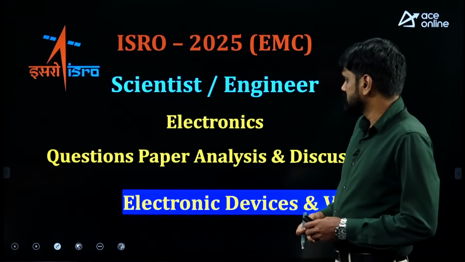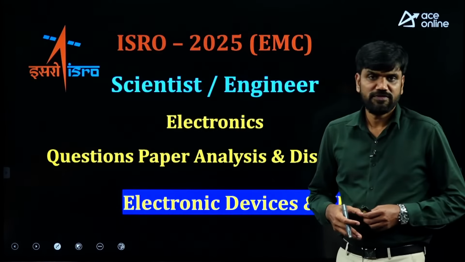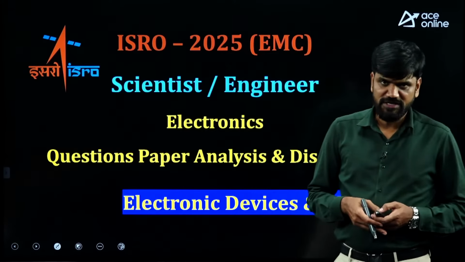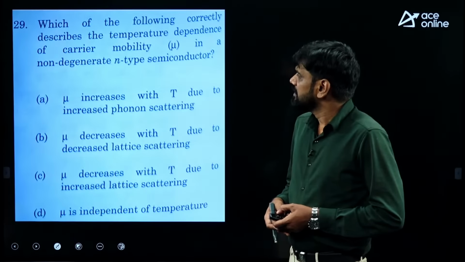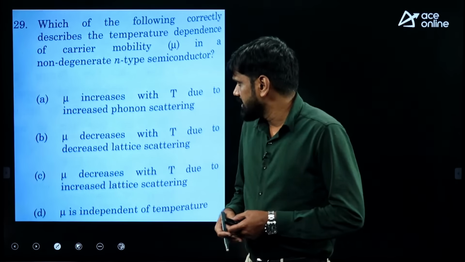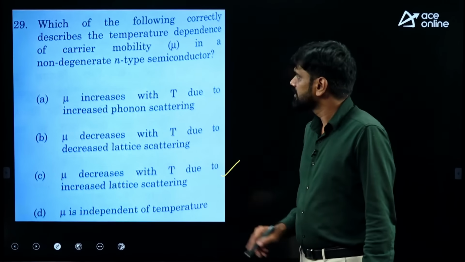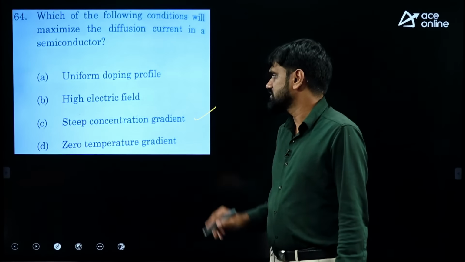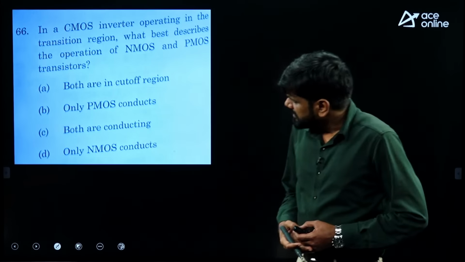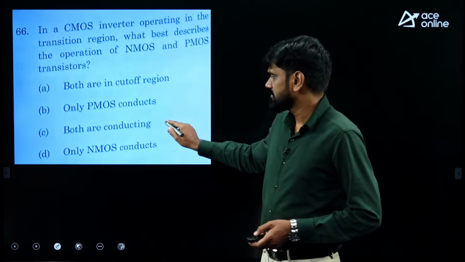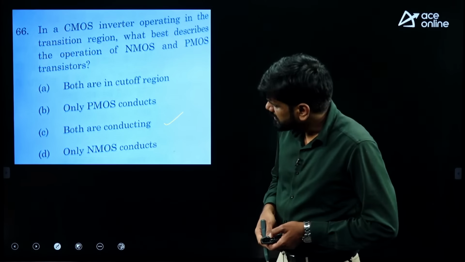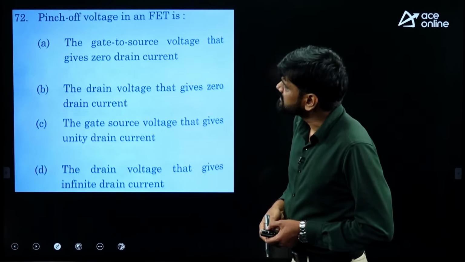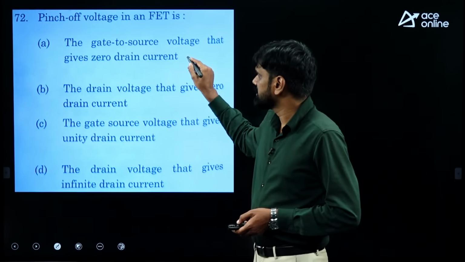Let us have a look at the key for EDC. Due to non-availability of the faculty, I am just giving the key for those questions. Coming to question number 29, it is option C. Next, question number 64 is also from ADC, it is also option C. Question 66 is also C. 68 is option A, and 72 is also option A.